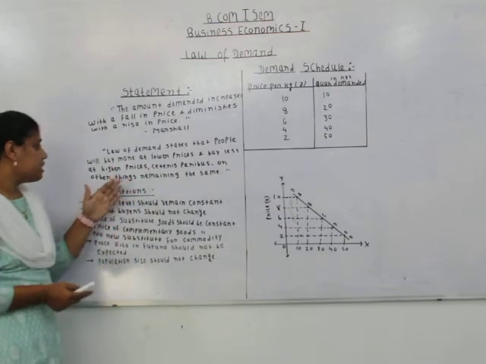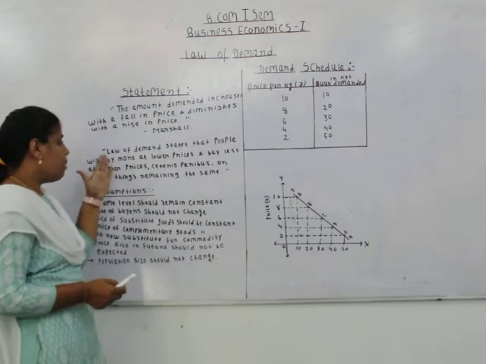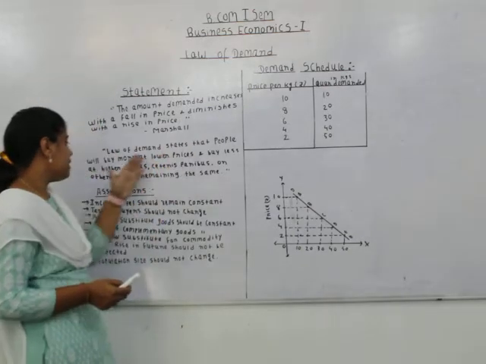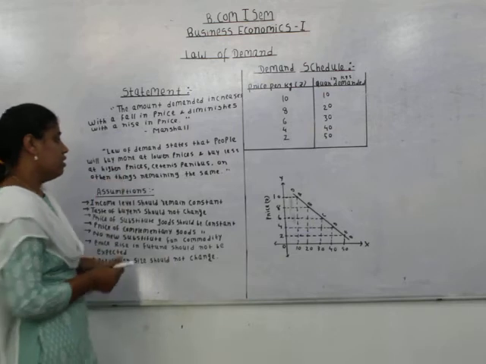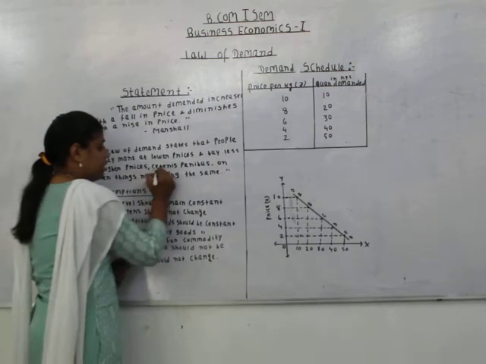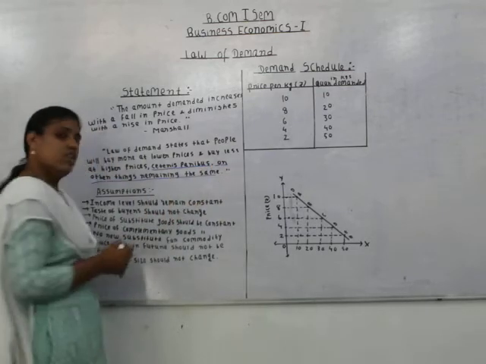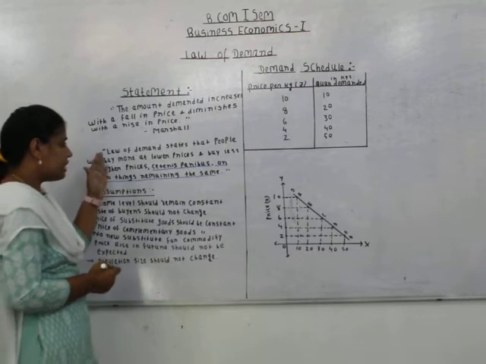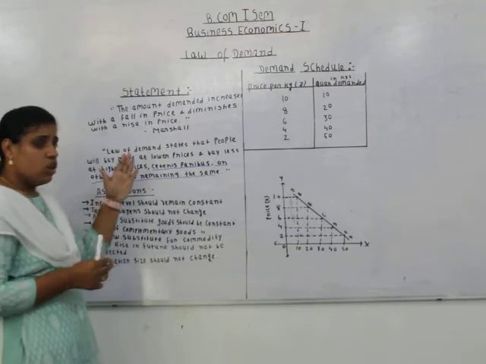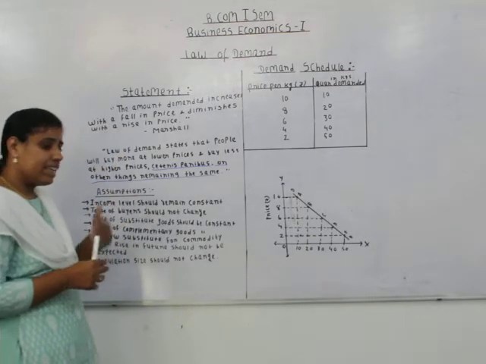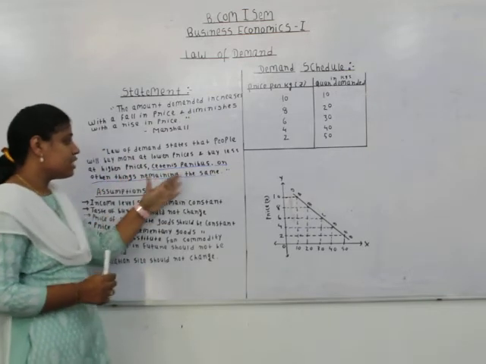Another statement is given by Samuelson. He says law of demand states that people will buy more at lower prices and buy less at higher prices, ceteris paribus, or other things remaining constant. So here the important word is ceteris paribus, or other things remaining constant. So again the statement says that there is inverse relationship between the price and the demand. When the price of a commodity increases, then the demand will decline, and vice versa. But ceteris paribus, or other things remaining the same.